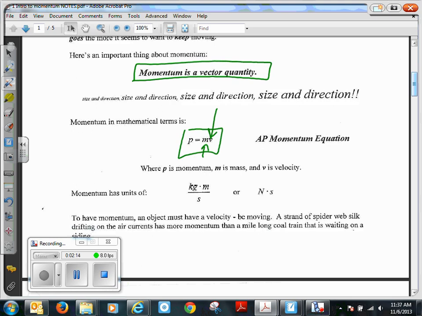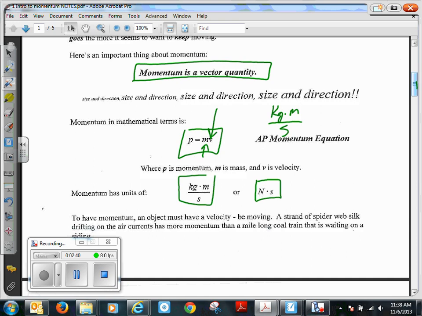Okay, so if you're wondering what the units are for momentum, you just look: mass is kilograms, and velocity is meters per second. So we get our units, kilogram meters per second, or newton seconds is another label that we can use.